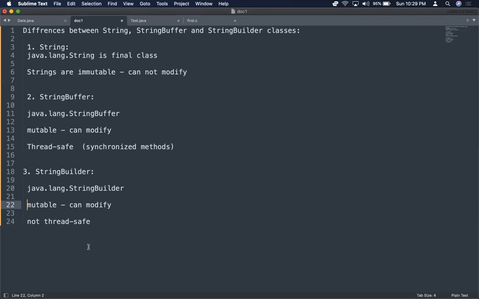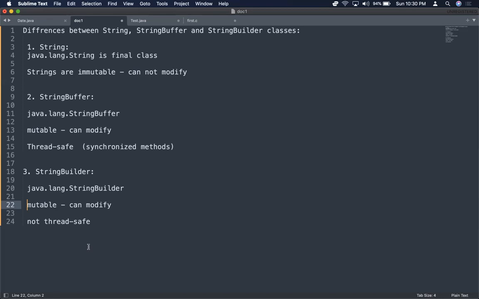Now we need to have all these combinations. I require a class which is immutable, that is the String class. Then I require mutable classes: I have StringBuffer and StringBuilder. StringBuffer is thread safe and StringBuilder is not thread safe. What is thread safety? These strings are certain resources.